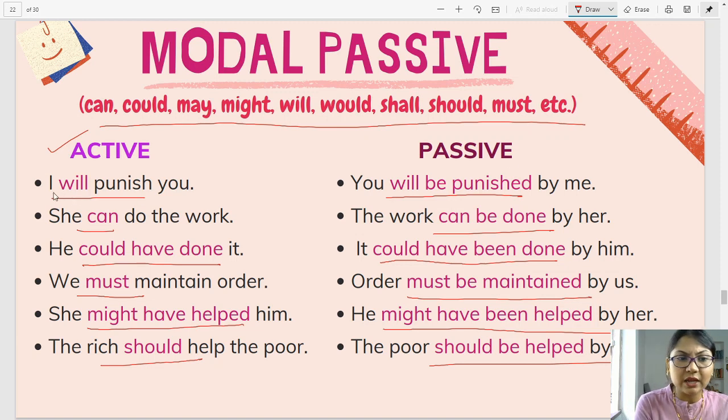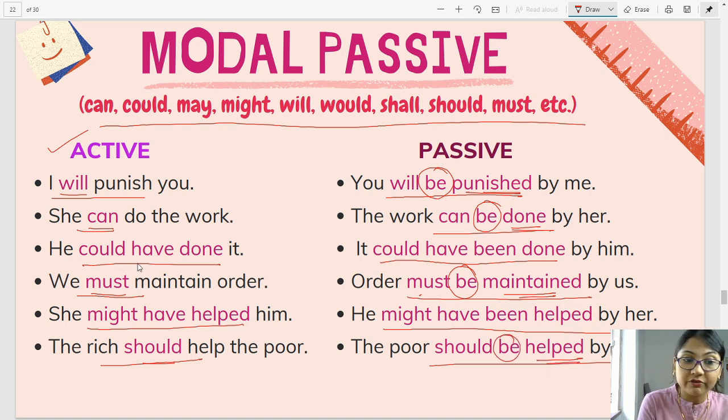You can see that whenever you have only will, can, must or should, you bring the be over here. Be. And of course, the third form of the verb. Be and the third form of the verb.